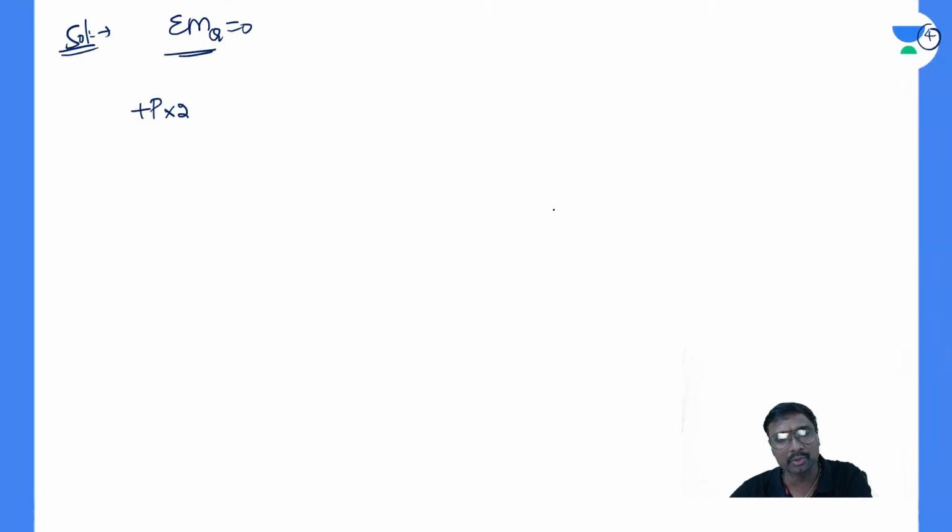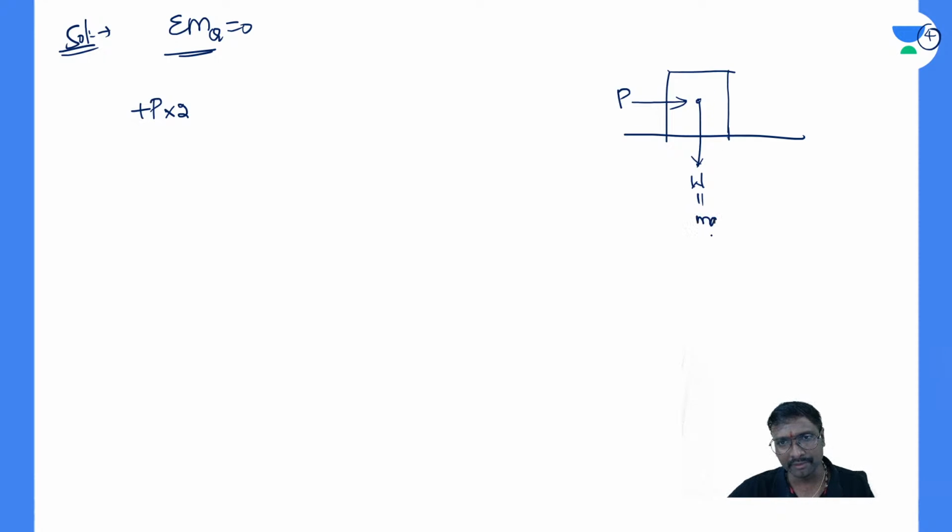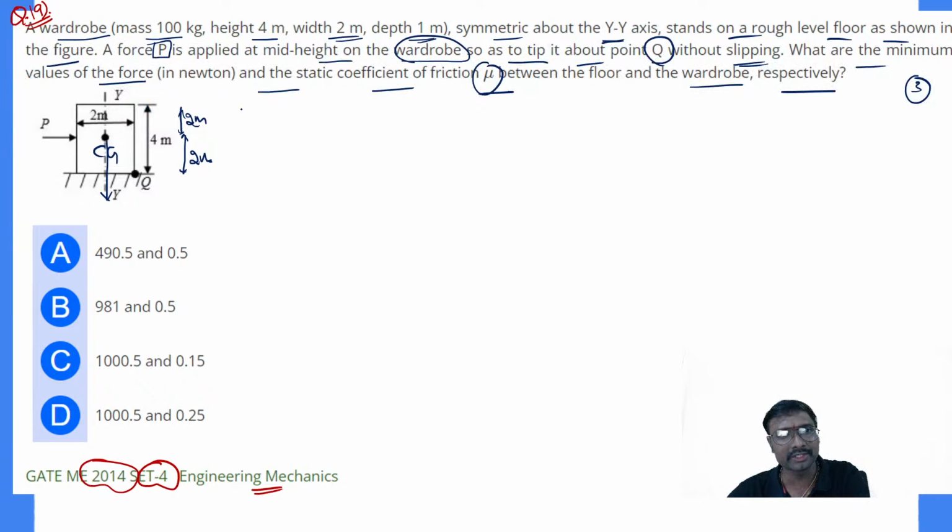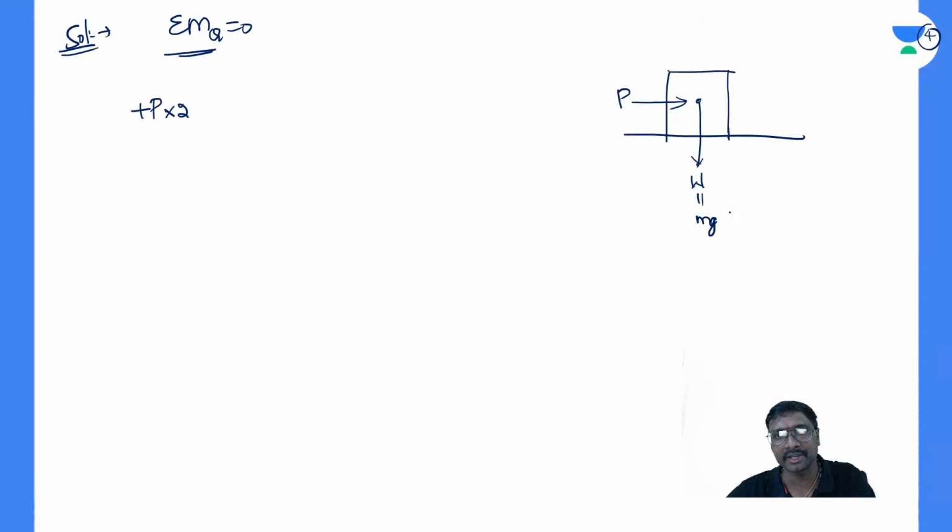I'll try to draw this diagram again here. This is where P is acting, and this is where the weight is acting in the vertically downward direction. What is the weight? It is mg. What is mg? The mass is 100 kg, so mg is 100 kg into 9.81, which is 981 newtons.